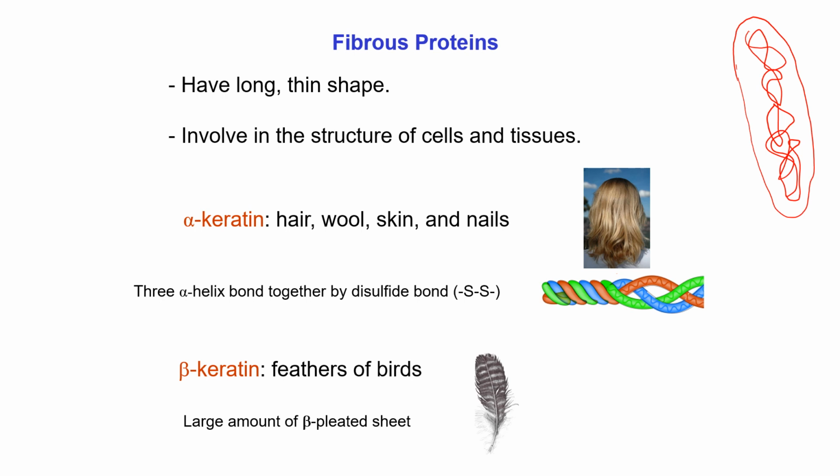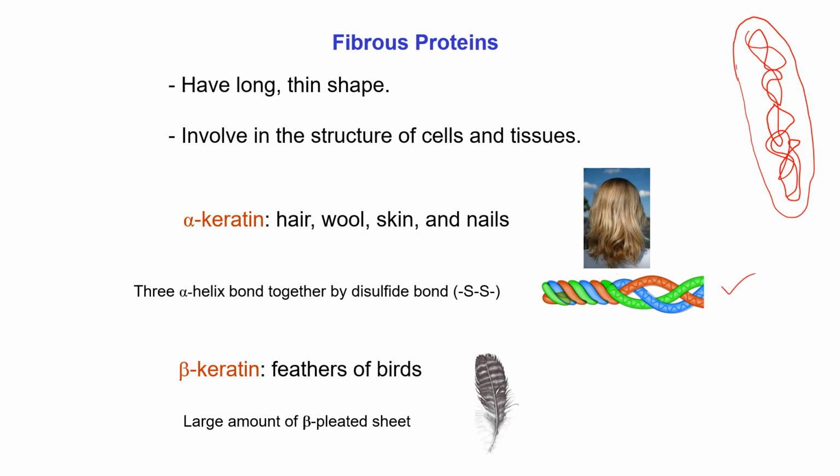For example, in hair, we all know that hair looks like a long thread, but if we examine the hair, as it is made of keratin, inside the hair the polypeptide chain is folded like this. Particularly in the case of hair, the maximum protein chain exists as a triple helix like this.